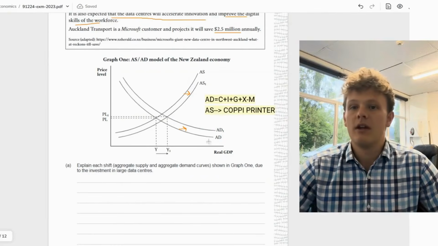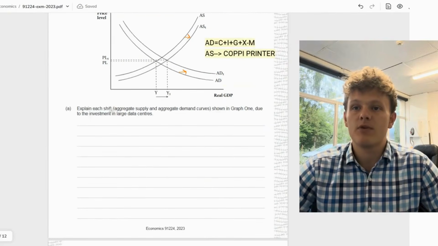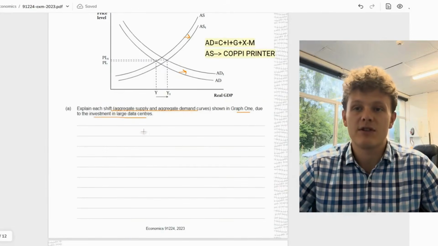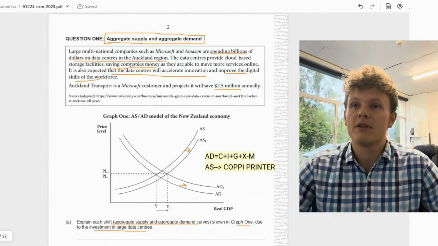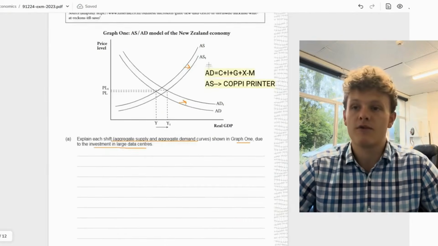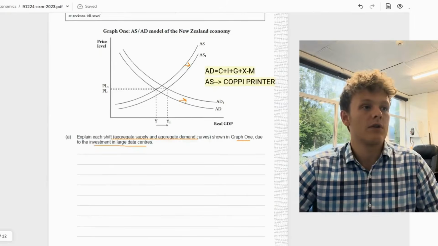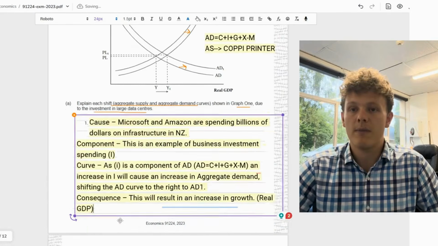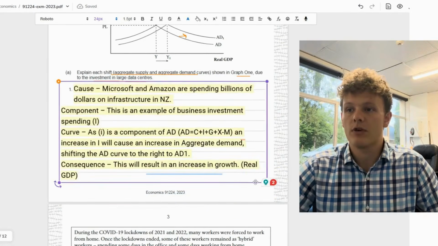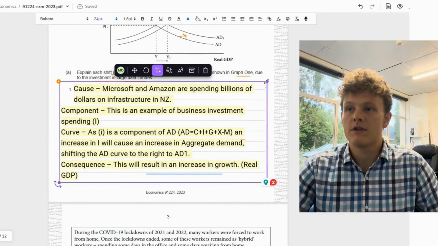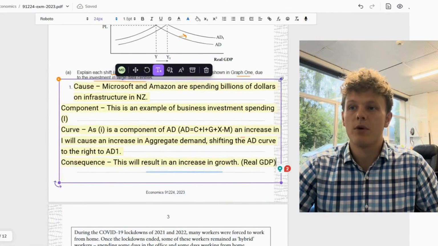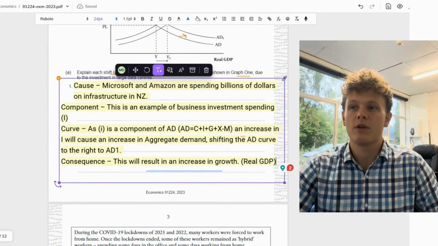And so now we're going to explain each shift, the shift in aggregate supply and the shift in aggregate demand, shown on graph 1 due to the investment in large data centers. So I'm going to start with the thing that I think happens first, which is the spending of the billions of dollars in the markets for construction or creating the data centers. And so that's going to look like this in the exam. And this is our structure that we're going to go with too, which is to say cause, component, curve, consequence.